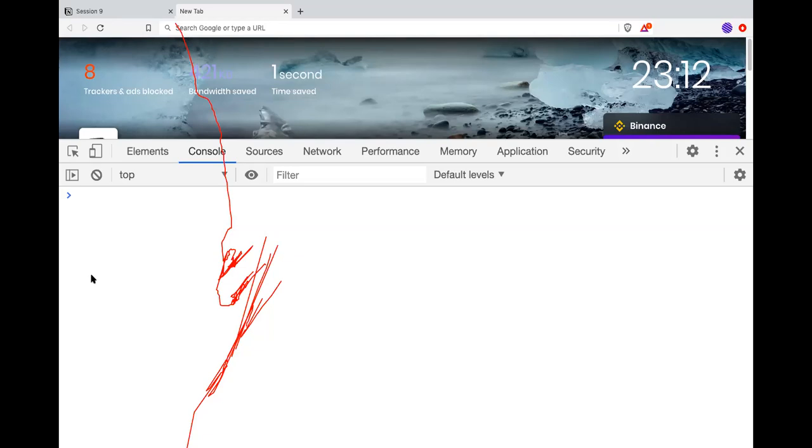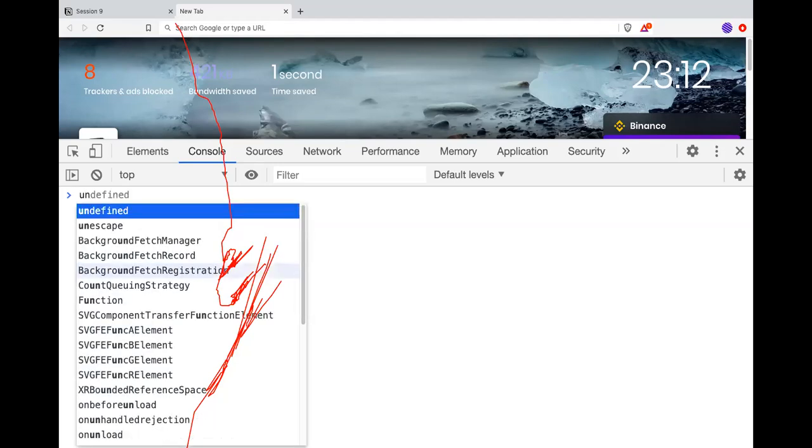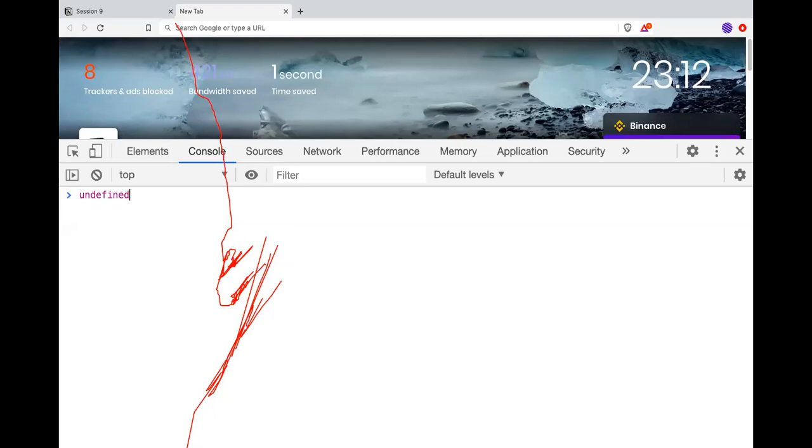Let me give you a few more examples. If I do undefined divide by undefined, Not a Number. Undefined divide by null, Not a Number. Null divide by null, 0 by 0, is it? Not a Number.